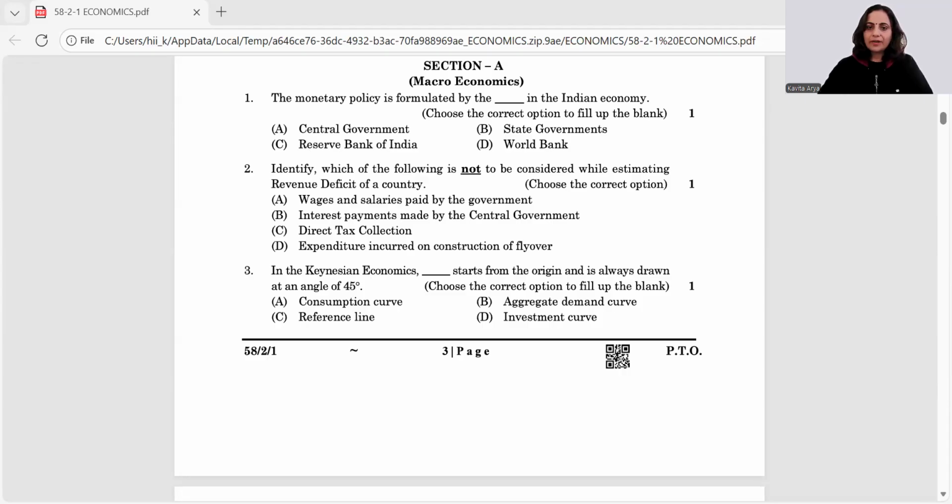section A, macroeconomics. The monetary policy is formulated by the dash in Indian economy: central government, state government, Reserve Bank of India, and World Bank. Yes, your guess is right. It is Reserve Bank of India.